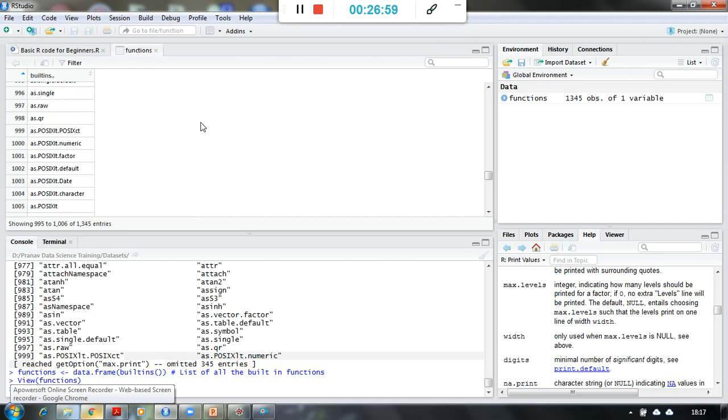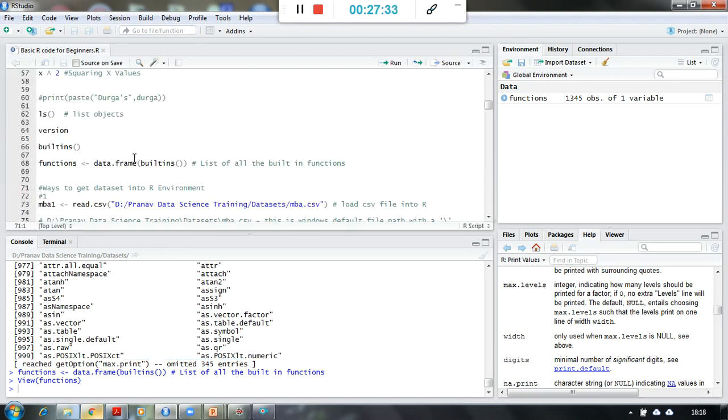So I can create a list of it, and as and when I keep using them in my regular programming, and as I read the documentation and update my knowledge, I can create an Excel sheet of this and keep writing in my own words why this function will be used, or where it will be used, or what this function is all about, for my own listing purposes. Otherwise, it is always available with the help in RStudio.